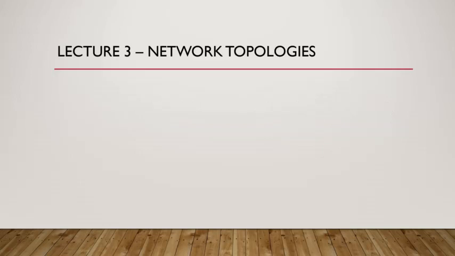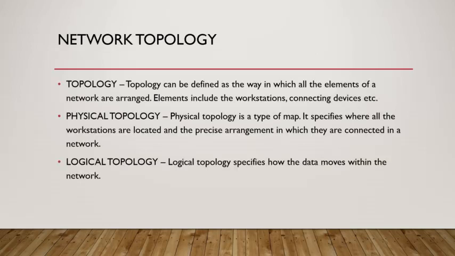Today, we'll be discussing network topologies and their types. Network topology is the way in which the devices in a network are arranged. It gives specific details about how those devices communicate, where they are located, and how they are connected to other devices on the network. Network topology can be of two types, physical and logical.